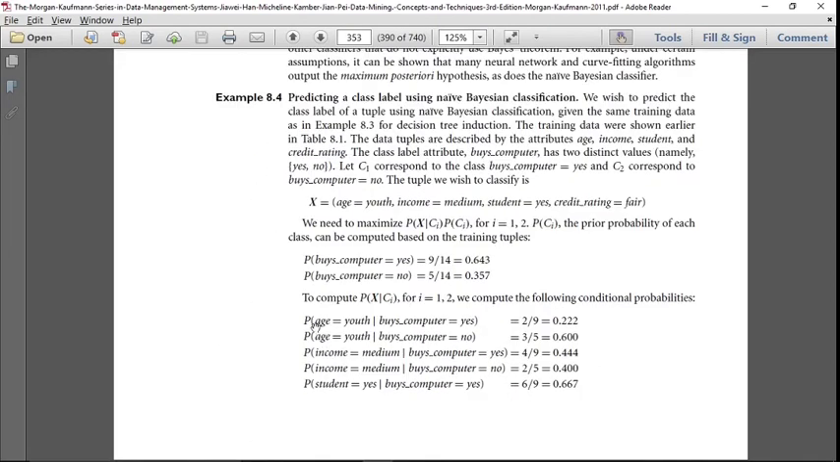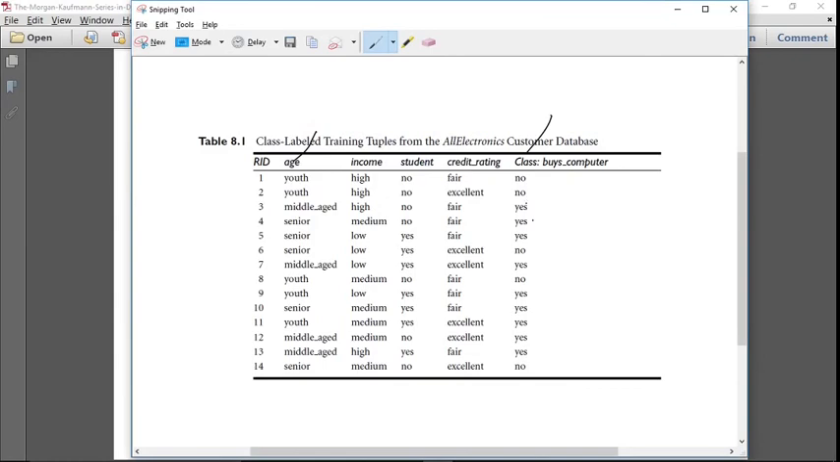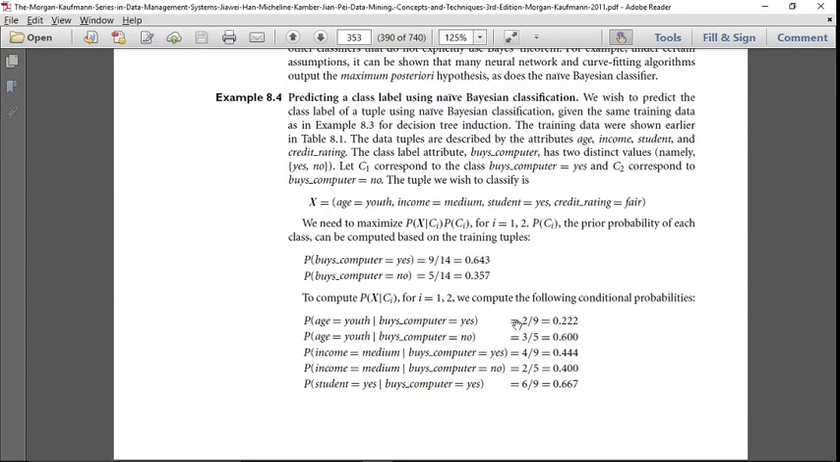And then here you can see age equal to youth given buys computer yes. That means how many instances are there where age equal to youth and buys computer yes. So buys computer yes, total 9 instances. Age equal to youth and buys computer yes, how many instances are there? Positive 1, this is no. This is age equal to youth, 1 instance, and age equal to youth, 2 instances. That means 2 instances are such which are age equal to youth and buys computer yes. So 2 by 9 is the probability of age given buys computer yes.